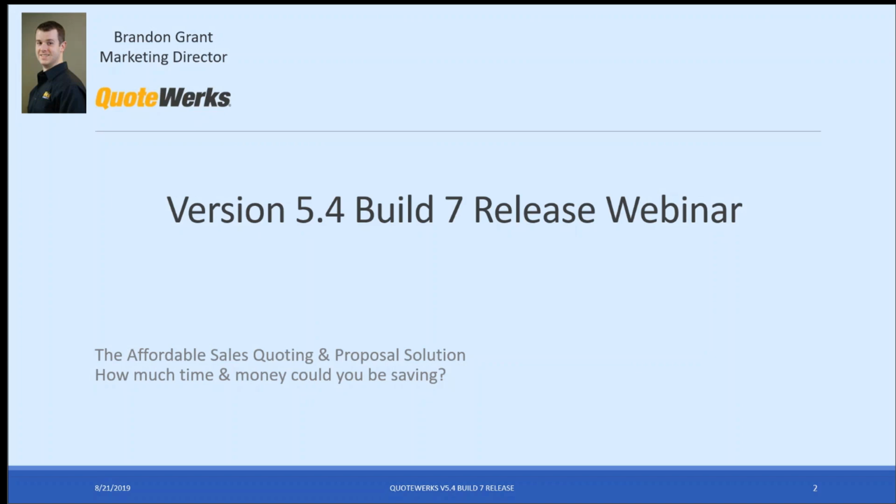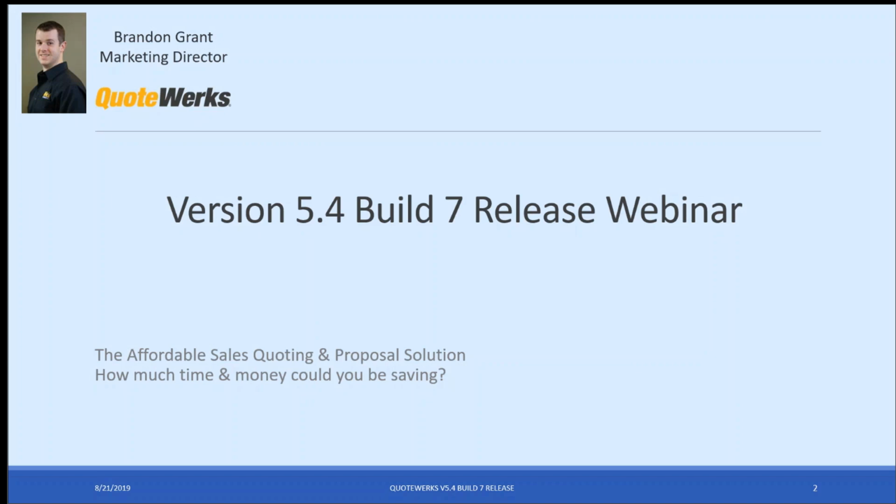Typically, we're pretty active with our updates, usually releasing about 4 to 5 updates per year. And this year, this is kind of like the third major release, so almost once a quarter for the most part. One of the first things we want to mention is going to be our integration updates.